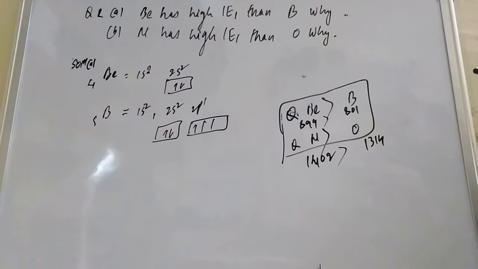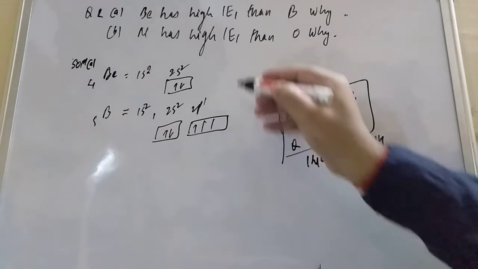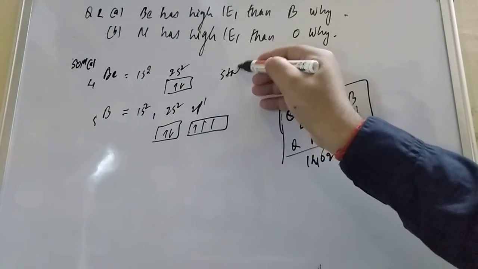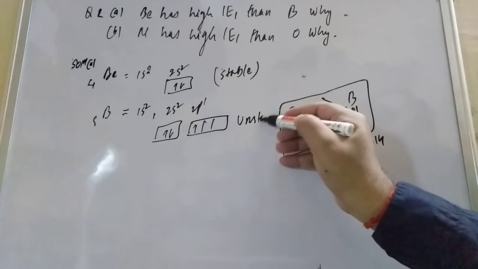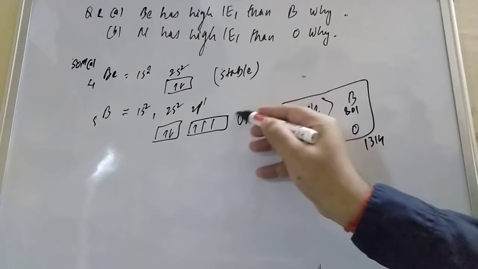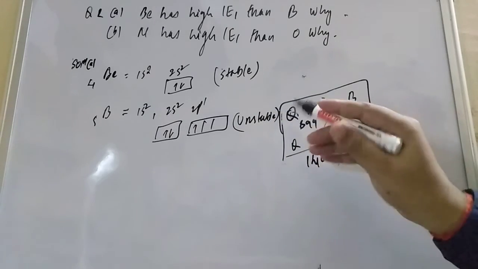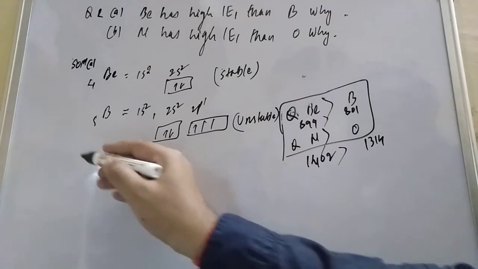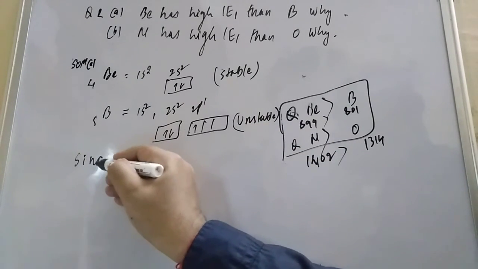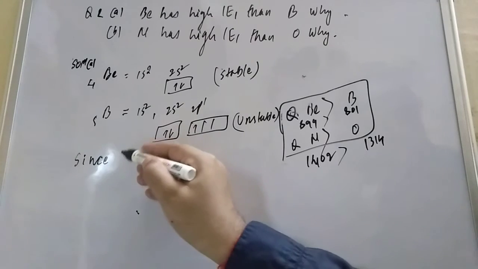Dear student, this is the stable configuration and this is unstable. Since this is unstable, removing the electron is easy.